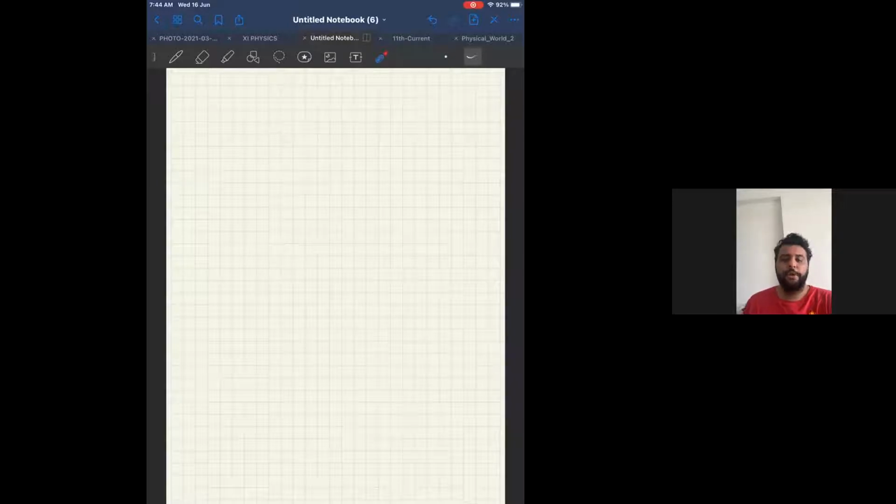So I want you to write point number 2 again and look at point number 3. The magnetic axis and the geographical axis make an angle of 11.3 degree with each other. Important theory question. The magnetic axis and the geographic axis make an angle 11.3 degree with each other.